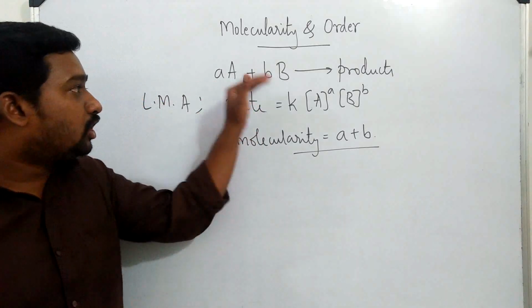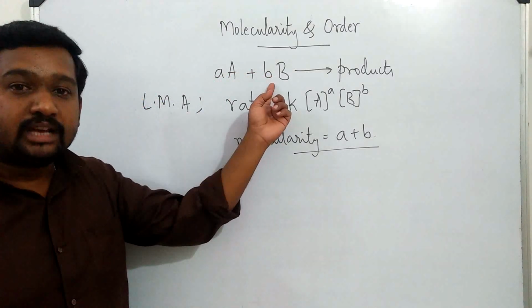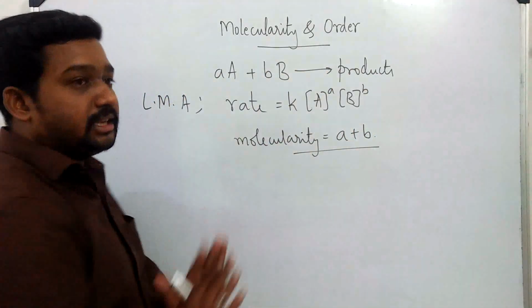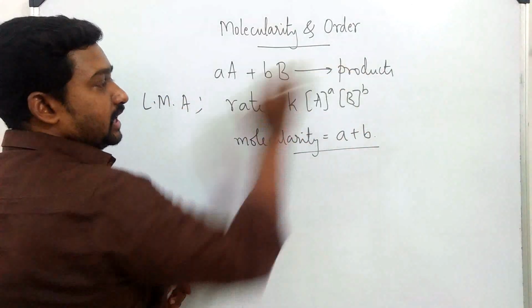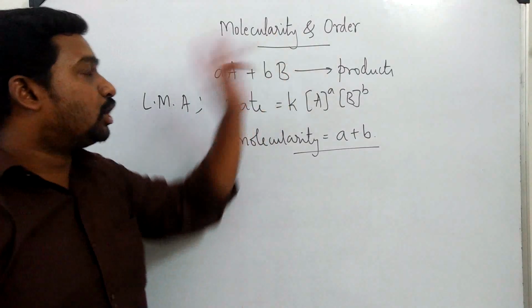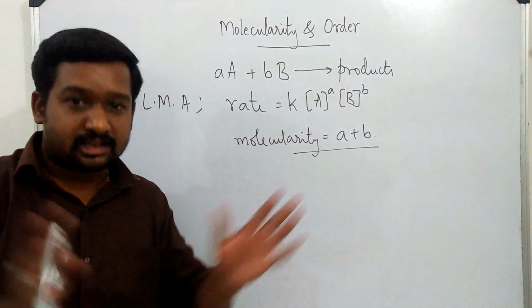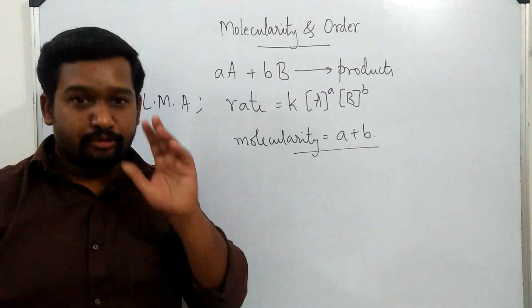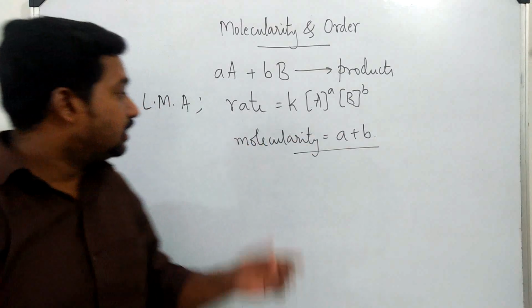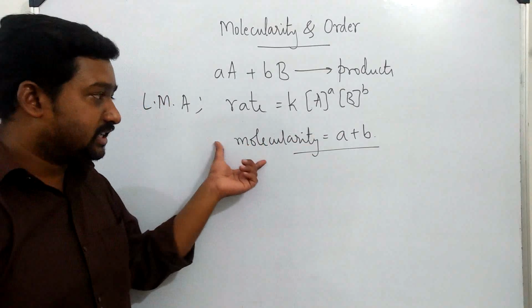Let me explain. Molecularity is the sum of number of moles of reactants in a balanced chemical equation. This is a balanced chemical equation. Let us suppose in a balanced chemical equation, the sum of coefficients of reactants itself is molecularity. But order is not same as molecularity for all reactions. There are certain reactions for which the molecularity and order are same. Anyway, using the definition of this statement, let us define what is molecularity using this mathematical statement.